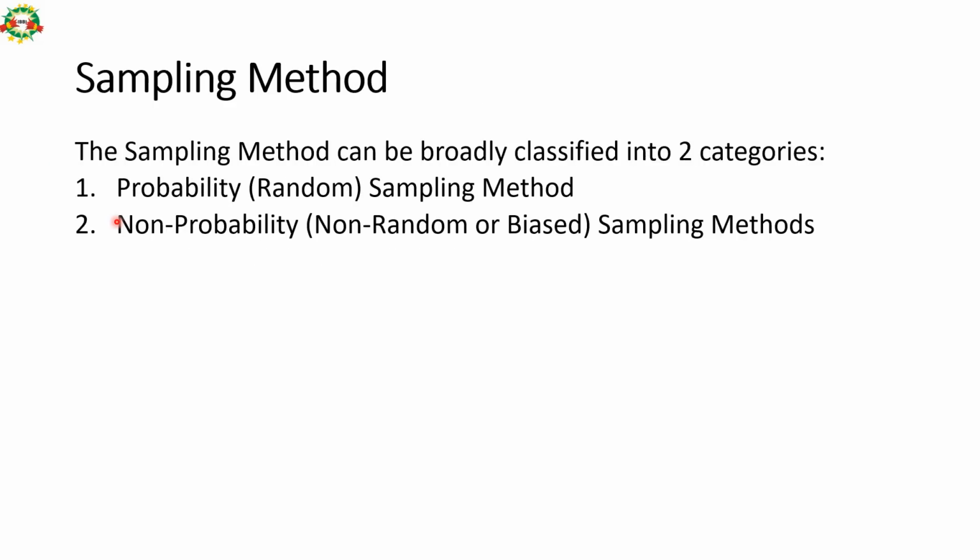So these are the basic two sampling methods. One is the probability sampling method, the other one is non-probability. Probability sampling is also called random sampling method, and non-probability method is also called non-random or biased sampling method. Let us see each of them one by one.